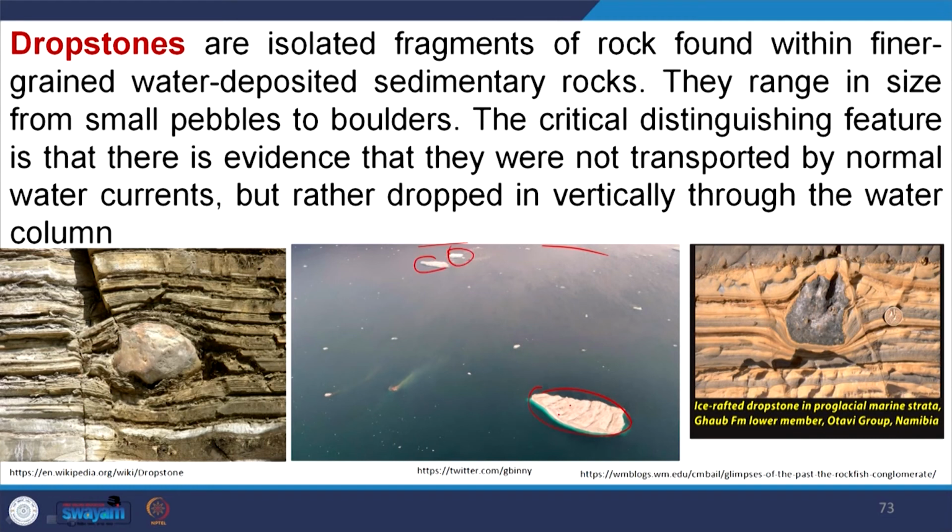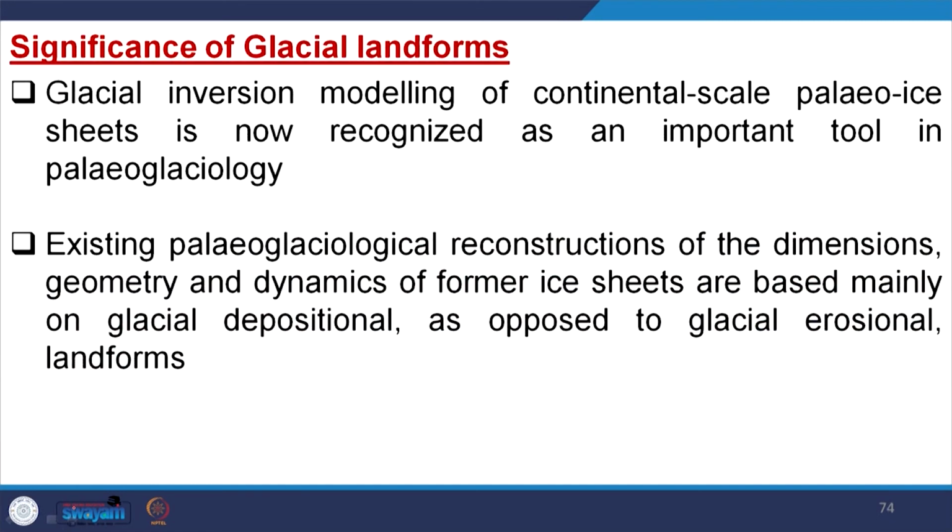If we have boulders embedded within that, by melting of the glacier these boulders drop down, and these dropped boulders are embedded within the glacial varves. So, these are called dropstones. The name itself says it was dropped from the glaciers.